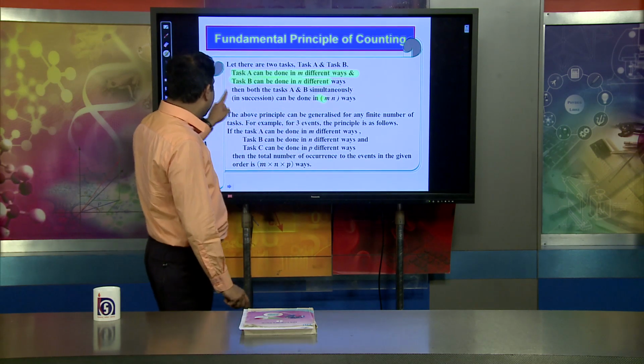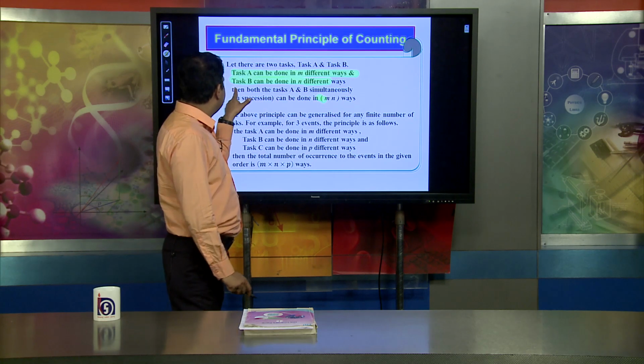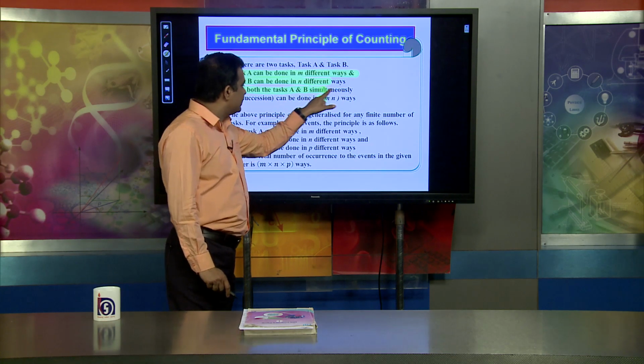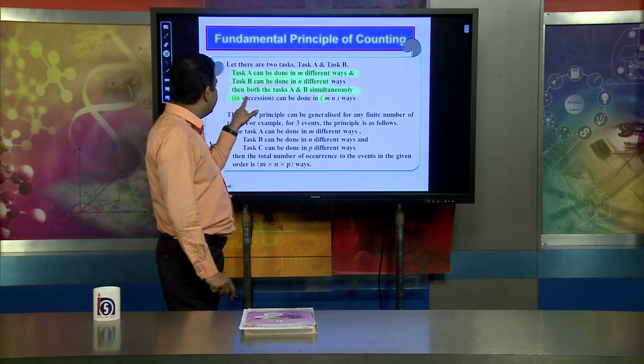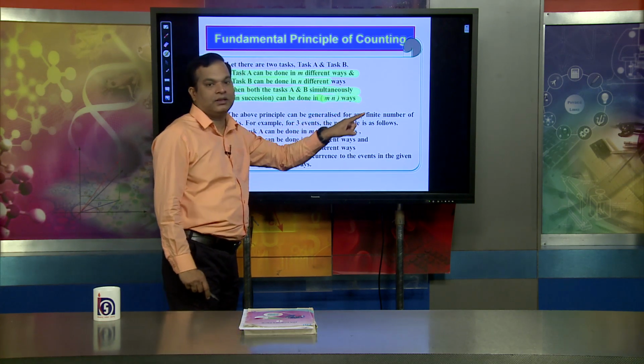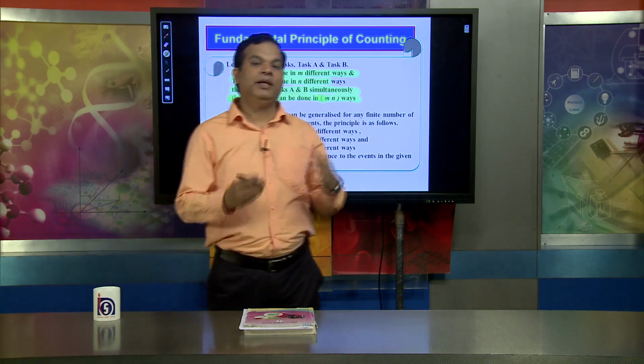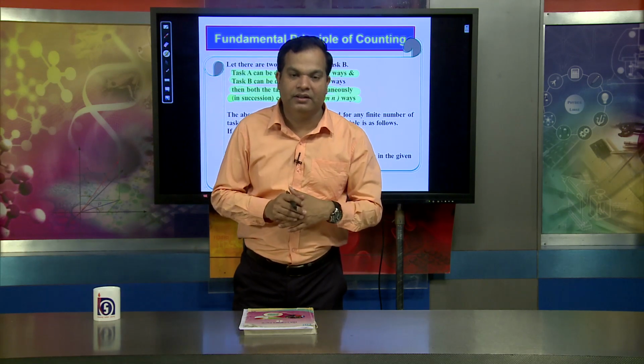If both tasks A and B are to be done, the total number of different ways will be M cross N.